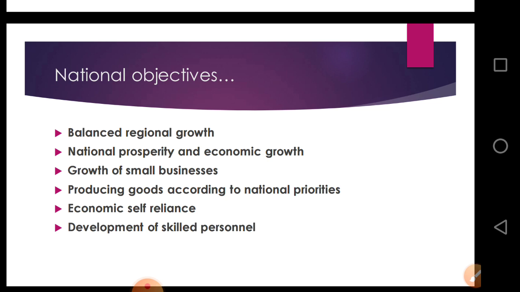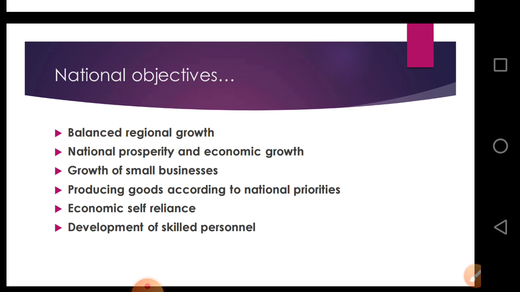National prosperity and economic growth. Business organizations should endeavor to use scarce resources in the best possible manner. In this way, business organizations ensure economic growth. Thus the larger the extent of the business, the better is the economic condition of the country.